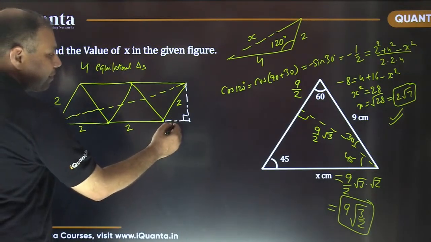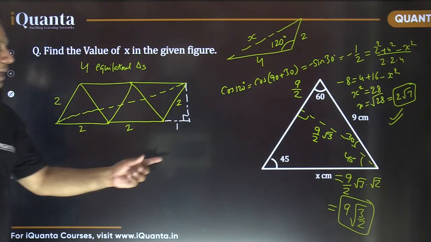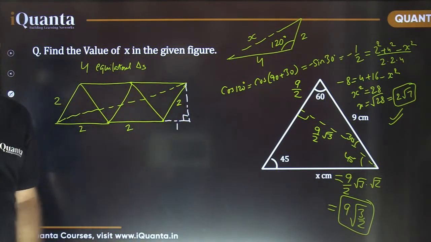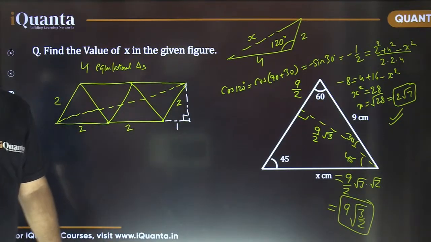This is going to be 1 because it is simply half of the side length of this equilateral triangle. And what about this perpendicular height? This is the height of the equilateral triangle. What is the height of this equilateral triangle? Yes, it is root 3.